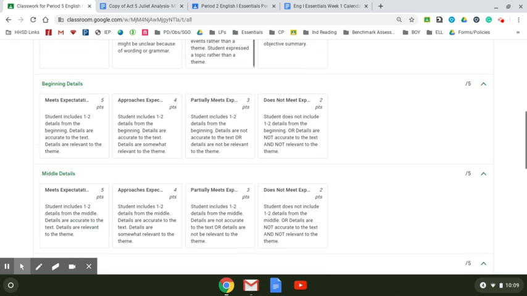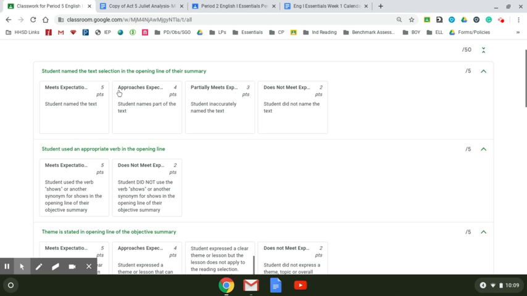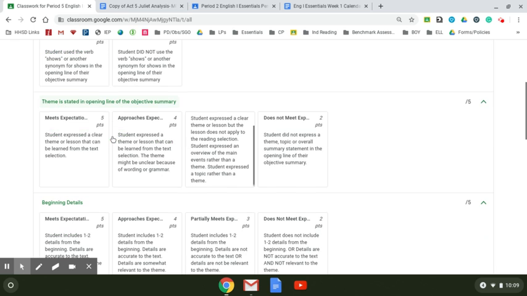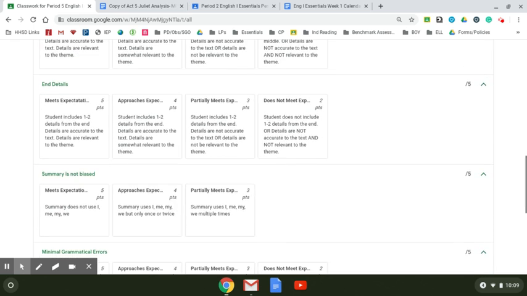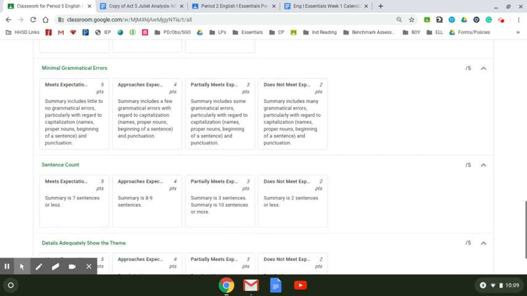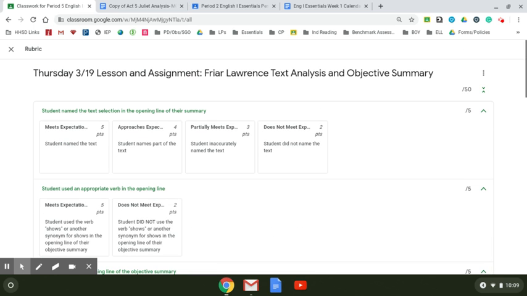You'll see it's very similar to the rubric we just went through. Named it, verbed it, set a theme, beginning details, middle details, end details. It's not biased, doesn't use I, me, my, or we, has minimal grammatical errors, sentence count, and it shows the theme and the details.